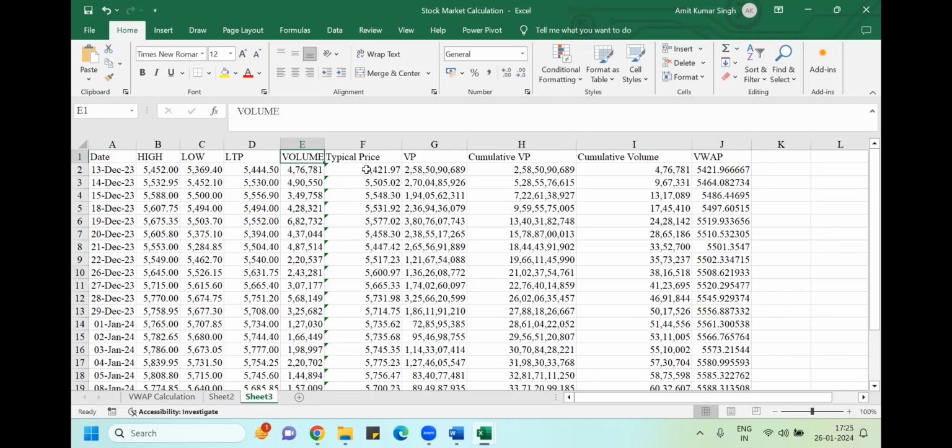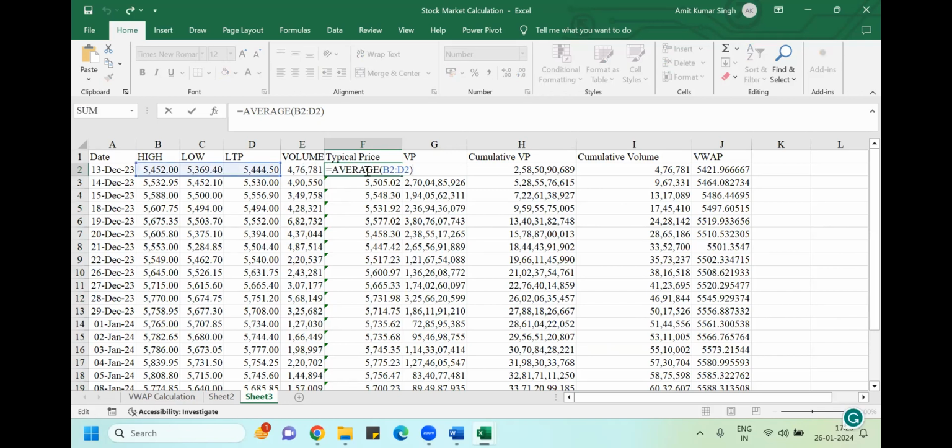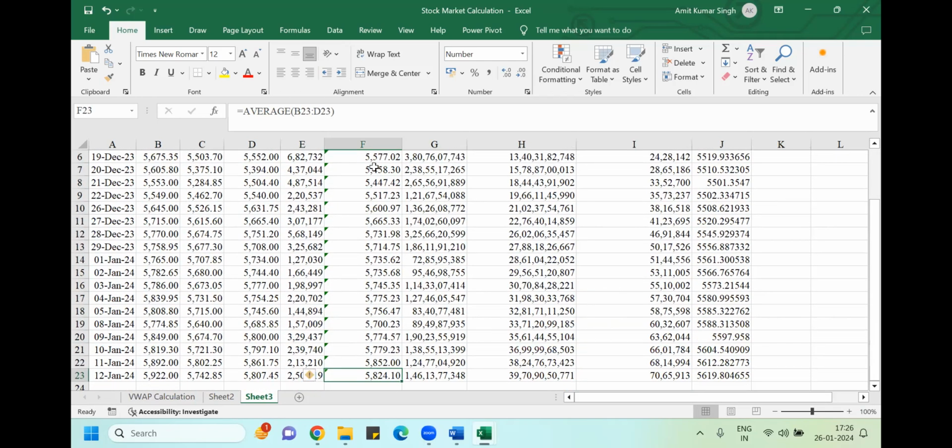First, you have to find the typical price. What is the typical price? It's basically the average of your highest, lowest, and closing price. I believe you are good with MS Excel, so you can easily find it. Typical price is just an average. You know how to find the average, right? So the average of this would be 5445.2 plus 5369.4 plus 5444.5 divided by 3. So you got the typical price of every day.